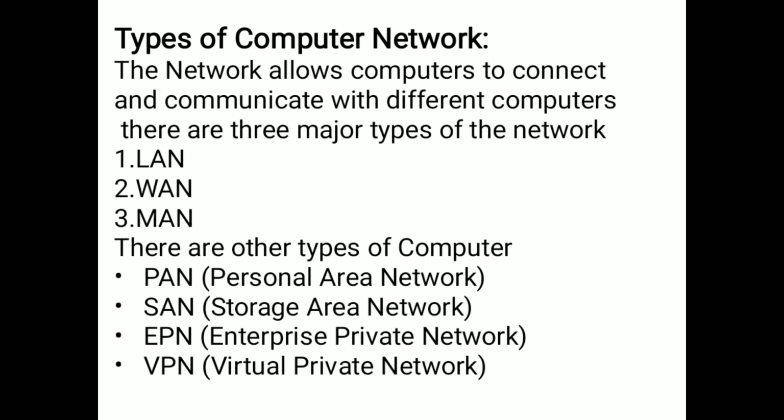By using networks, we connect multiple systems.